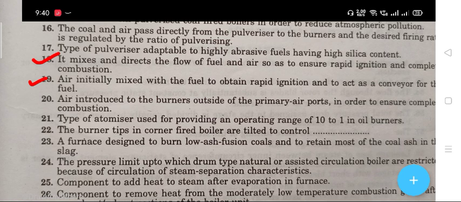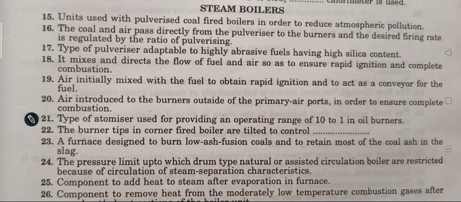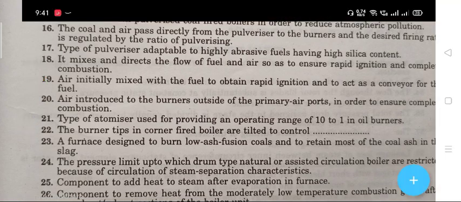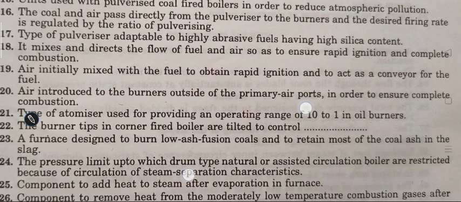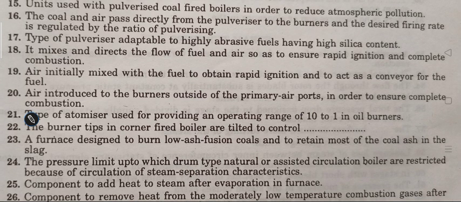Next question number 19. Air initially mixed with the fuel to obtain rapid ignition and act as a conveyor for the fuel. The right answer is primary air. The next question number 20, that is air introduced to the burner outside of the primary air ports in order to ensure complete combustion. The right answer is secondary air.